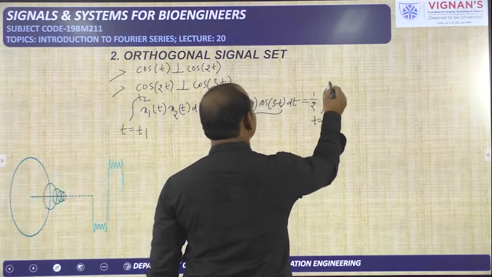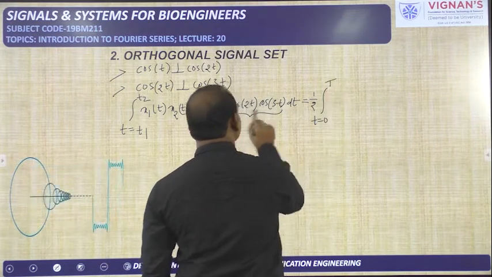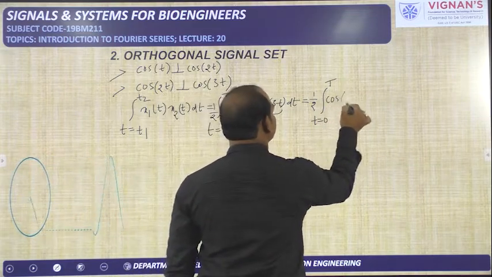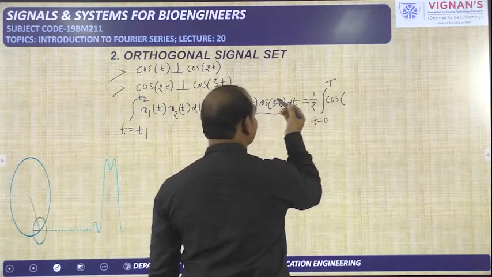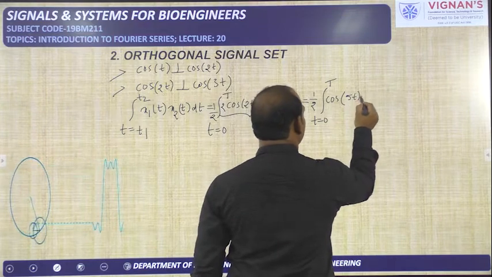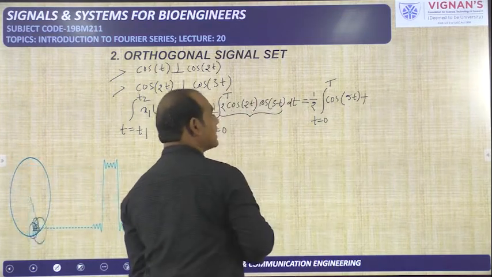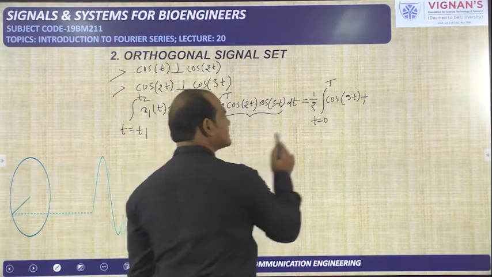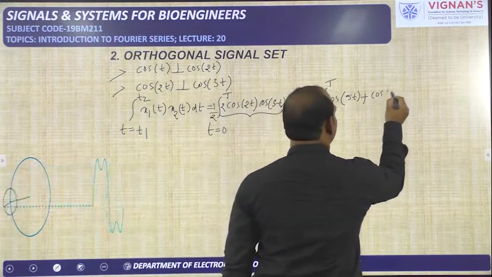So it is equal to 1 by 2, as I have taken, integral t changing from 0 to capital T, of cos(A+B), that is cos(2t+3t), which is cos 5t, then cos(A-B), that is cos(2t-3t), which is cos(-t), that is cos t.